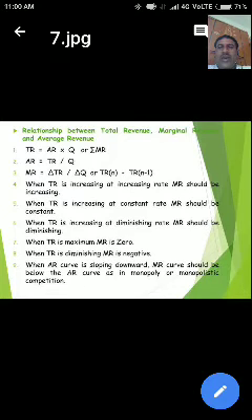When total revenue is increasing at a constant rate, marginal revenue should be constant. When total revenue is increasing at a diminishing rate, marginal revenue should be diminishing, meaning declining here.